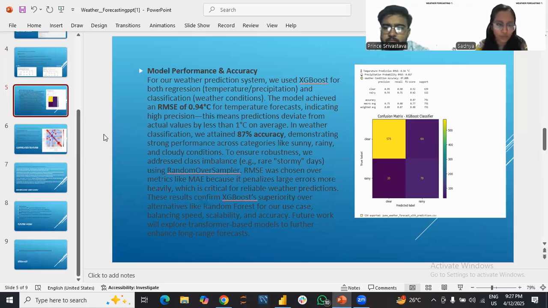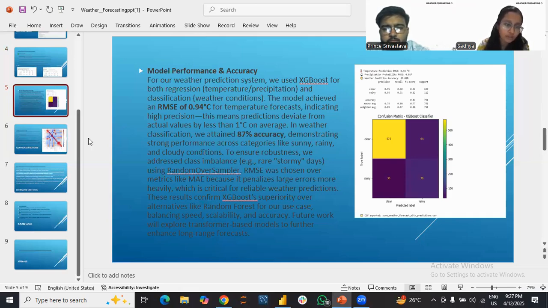The accuracy demonstrated is 87%, which is very good for forecasting any day's weather. We also used metrics like MAE, because it penalizes large errors more heavily, which is critical for reliable weather prediction. This result confirms XGBoost's superiority over alternative models like random forest for this use case, balancing speed, scalability, and accuracy.